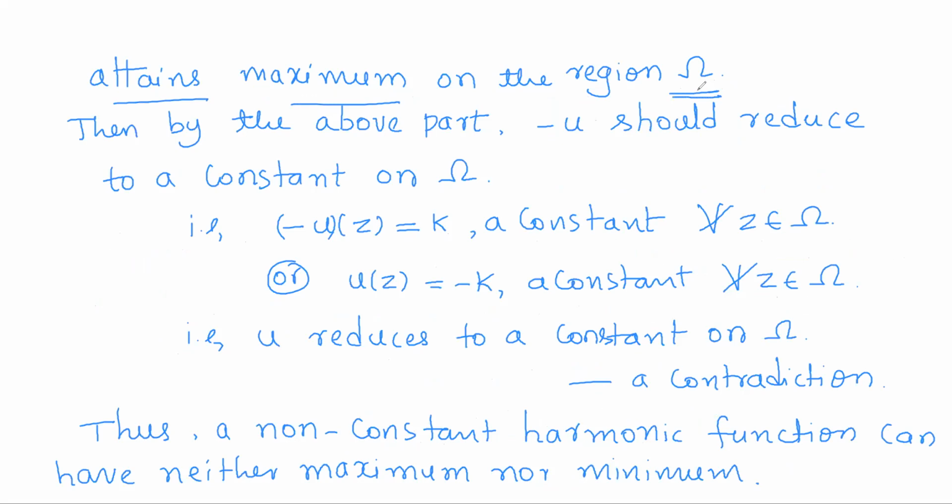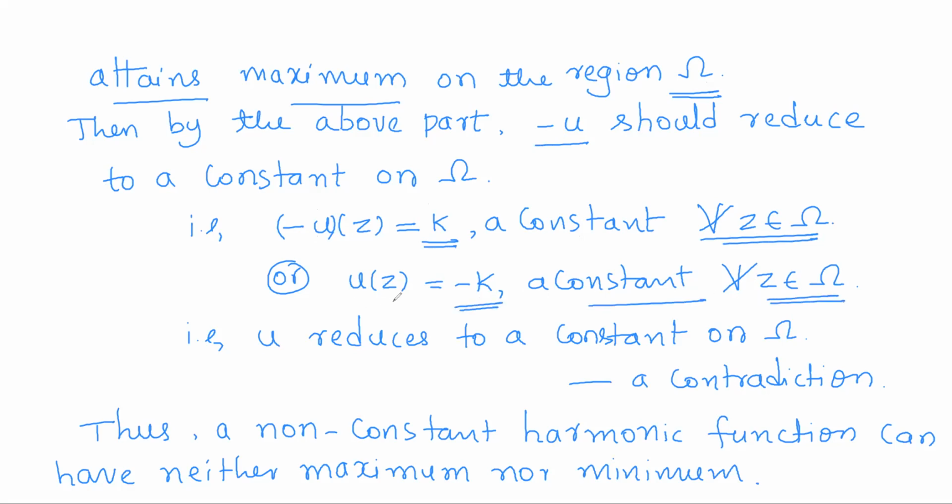So in the above part, what we saw is that if a harmonic function attains a maximum, then it has to reduce to a constant. So as here minus u attains a maximum, it has to reduce to a constant. That means minus u of z has to be equal to k for all points, or multiplying by minus, u of z will be minus k for all z.